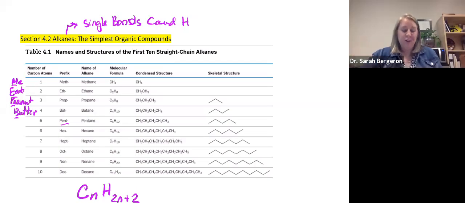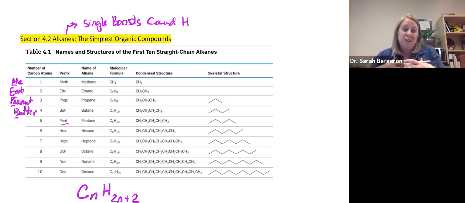Okay, so we are on section 2. We're going to talk about really the simplest kinds of organic compounds, and those are alkanes. Alkanes have single bonds between carbons, and they're composed of all carbons and hydrogens. Every single bond in the entire molecule is a single bond.